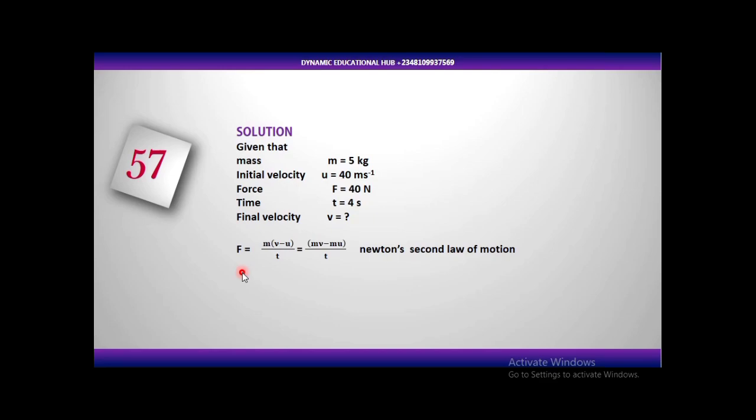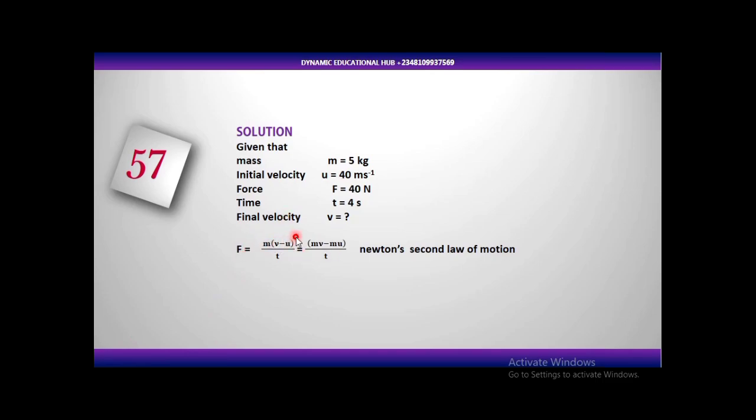Newton's second law of motion is what we are going to use to solve this question. How can we state Newton's second law of motion? It is very simple. It states that the applied or impressed force on an object is directly proportional to the rate of change of the momentum. Now, momentum is the product of mass and velocity. So that is what we have here.